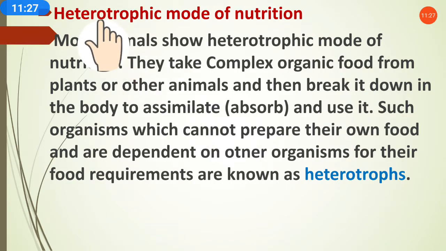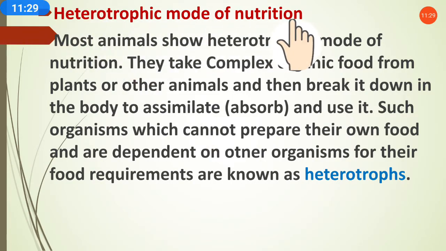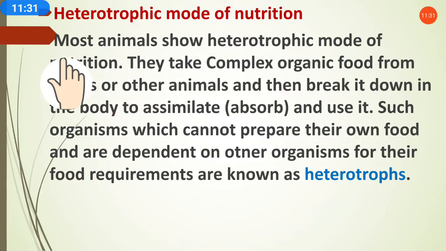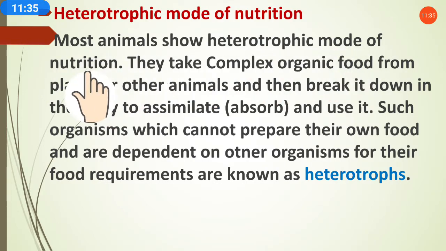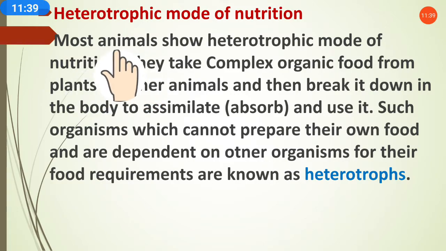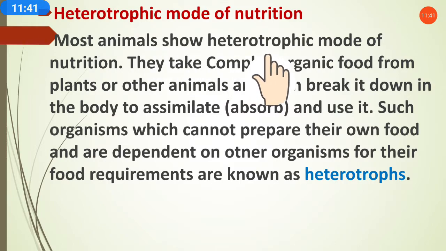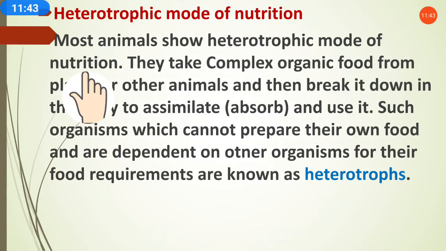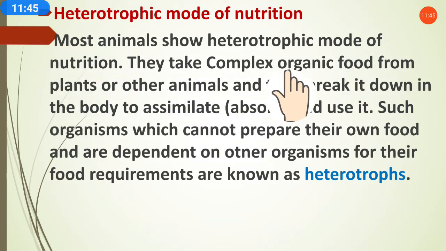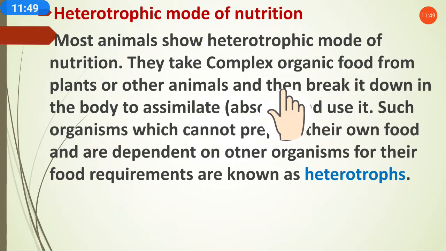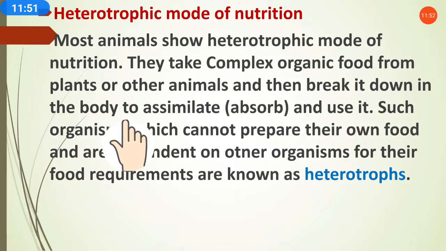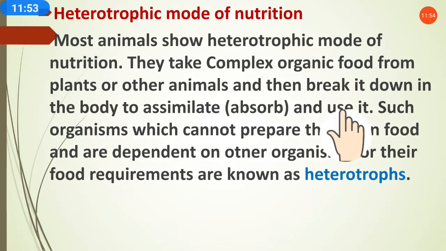Now here we will discuss the heterotrophic mode of nutrition. Most animals show the heterotrophic mode of nutrition. As I have said, mostly animals show the heterotrophic mode of nutrition. They take complex organic food from plants or other animals and then break it down in the body to assimilate and use it.